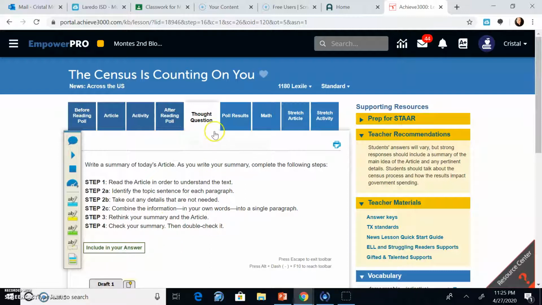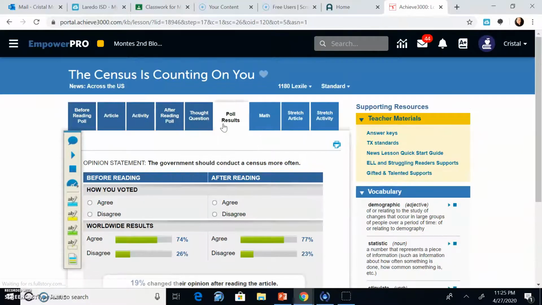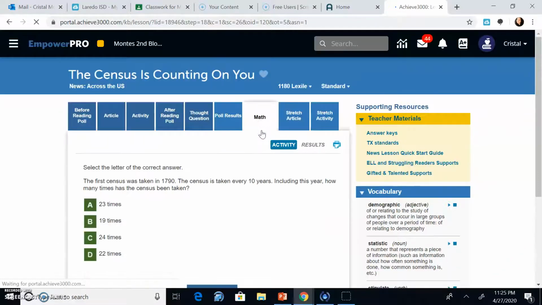Okay. Next, it's going to tell you how people voted. It's going to give you the poll results. Then you do have that math question that it gives you. The first census was taken in 1790. The census is taken every 10 years, including this year. How many times has the census been taken? So here, based on the date, you're going to add every 10 years they took the census. So how many times since 1790 has there been a census? And then you would choose your response.